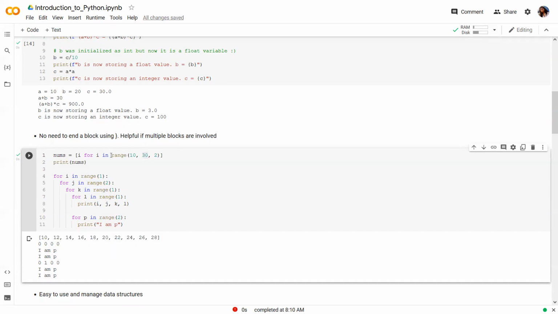Also, if the first argument is missing, it is defaulted to 0, and if the third argument is missing, the default value is 1. So now let's look at the example in which we have multiple blocks nested.